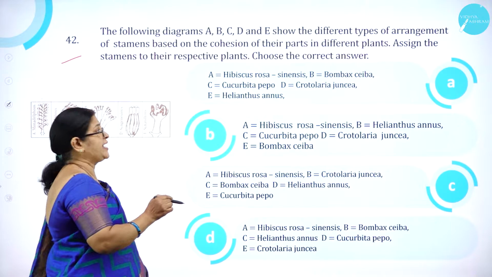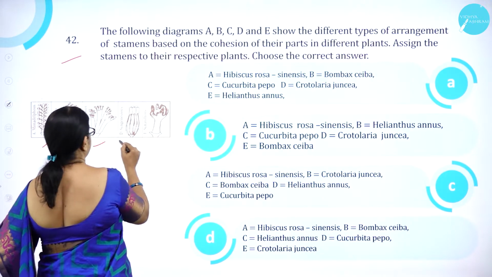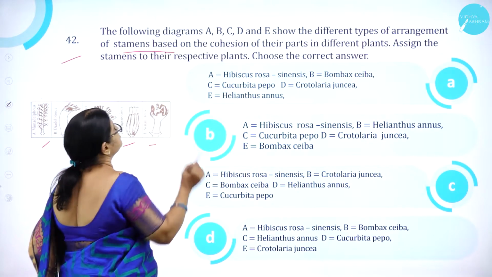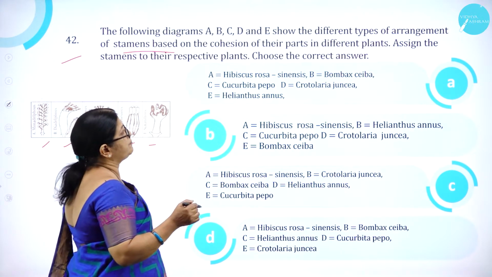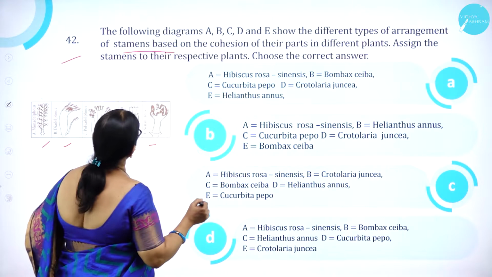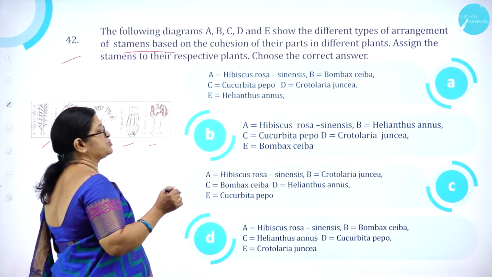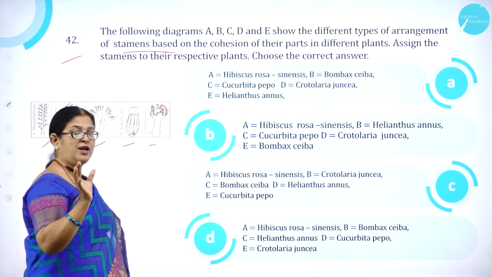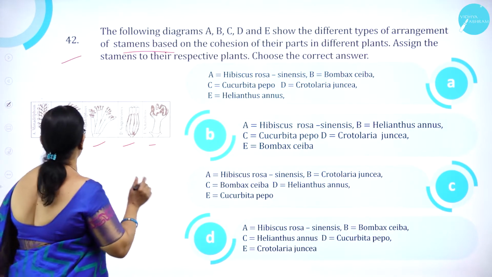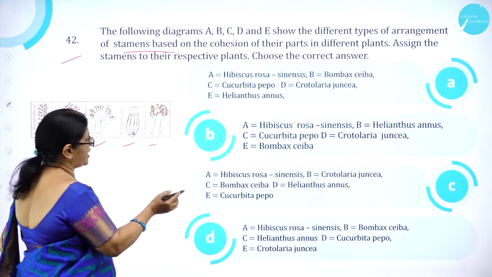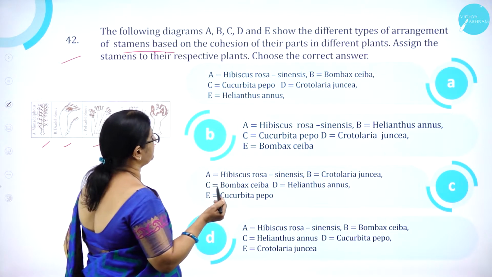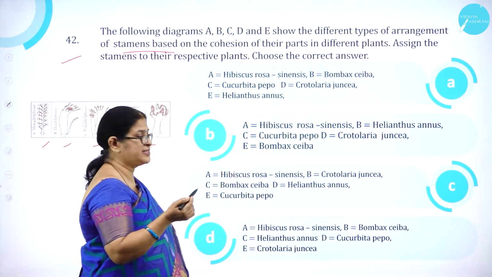The following diagrams A, B, C, D and E show the different types of arrangement of stamens based on the cohesion of their parts in different plants. Assign the stamens to the respective plants. Choose the correct answer. So, here we can see monoadelphous. They are all arranged in one bundle. The options are Hibiscus rosa sinensis, Bombax ceiba, Cucurbita pepo, Crotalaria gentiana, Helianthus annuus.